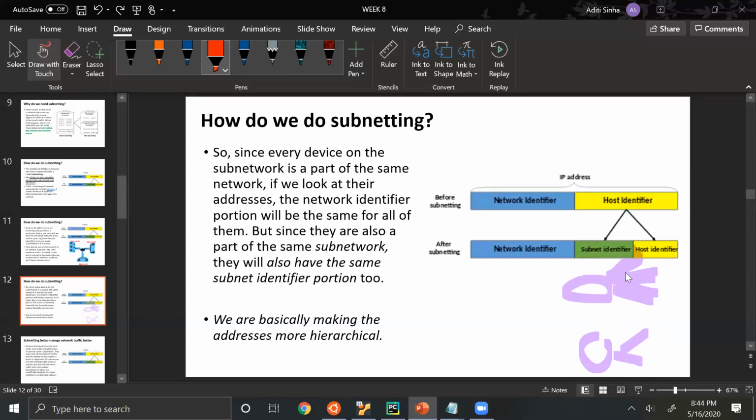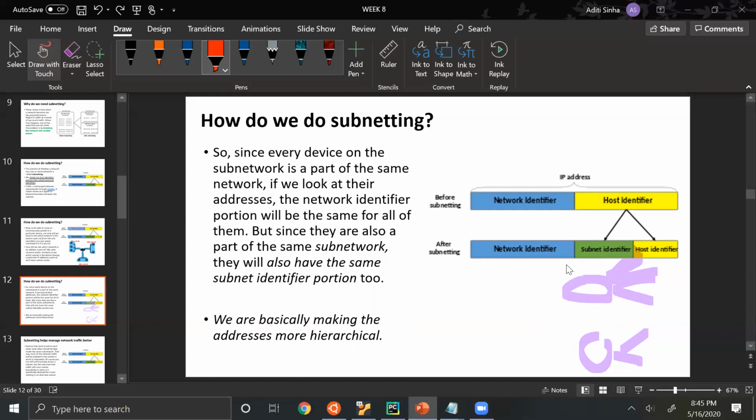But every system here and every system here will still have the same network identifier portions. So now the subnet identifier becomes different when you compare 2 different subnetworks, but the network identifier will still remain the same.